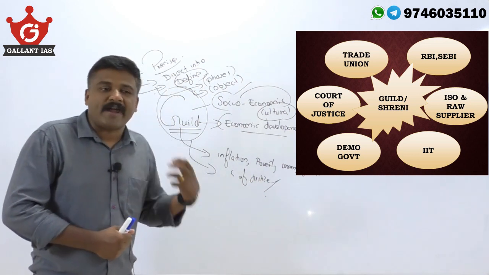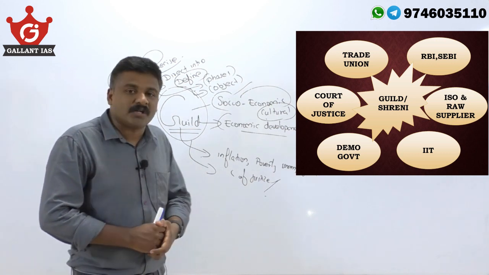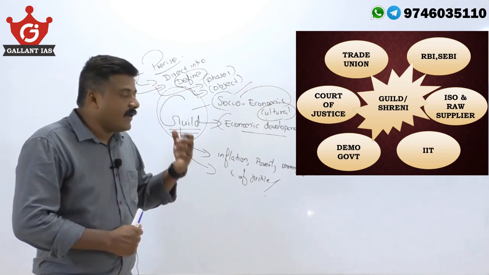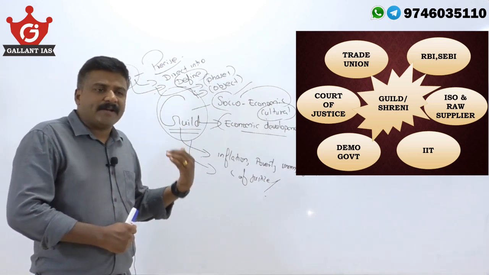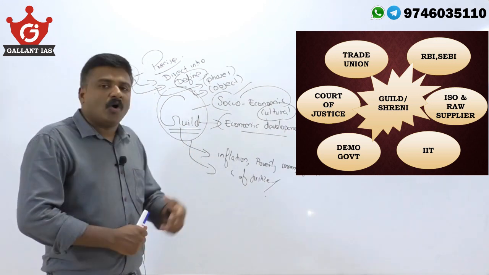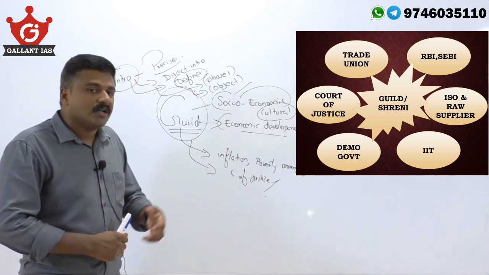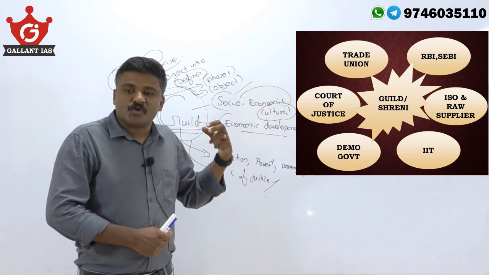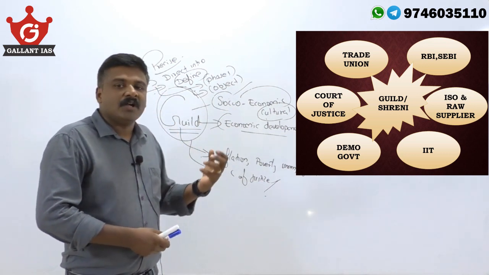It acted as IIT, or I shall say it was also a technological institution of ancient India. Then they fixed standard quality of these products, or they acted as the supplier of the raw materials to manufacturers. Then they controlled money supply, or they regulated inflation.